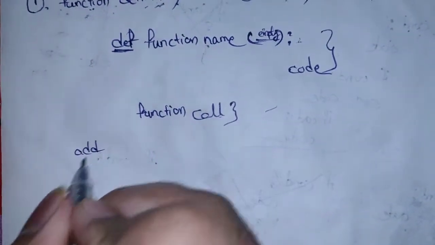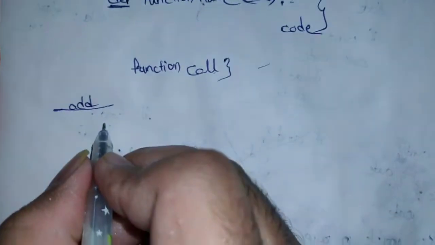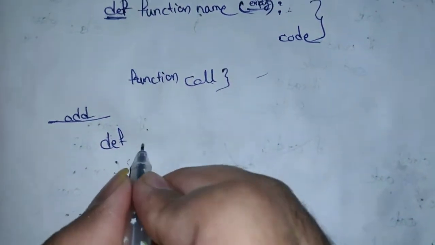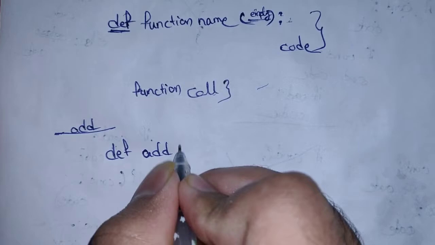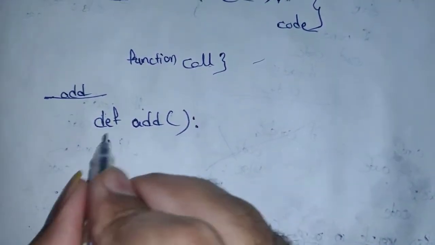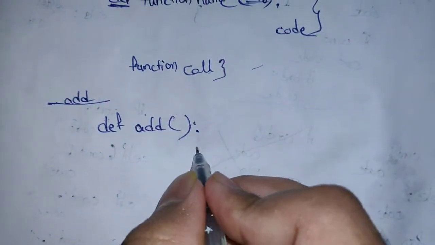I am writing an add function. What this function does is add two numbers. To write a function, we have to use the def keyword, and I will give the function name as add, and I won't pass any parameters here. You have to mention a colon, and then write your code.